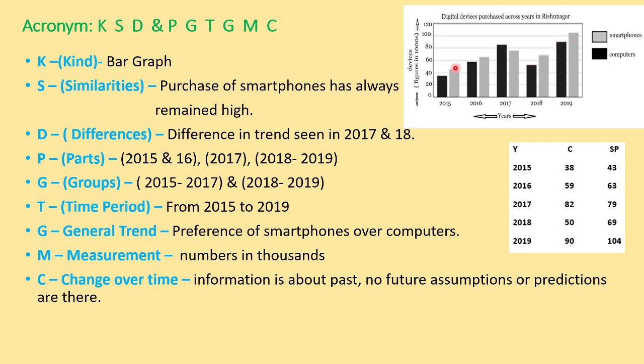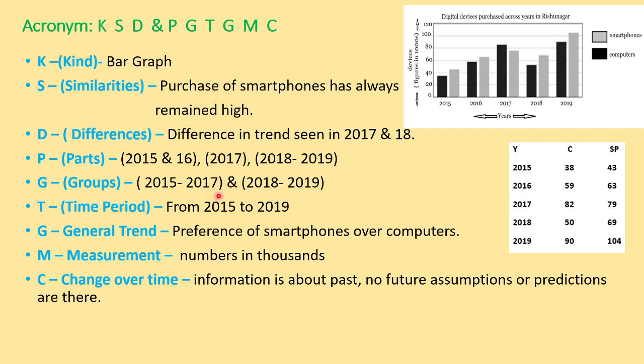You can see now here this laser point, it is going steadily, and here my laser point, it is going steeply. So that is why I have taken this in the first group and I have taken this in the second group. So once you've written your groups like this, 2015 to 2017 is group 1, 2018 to 2019 is group 2. Now I have to make parts.